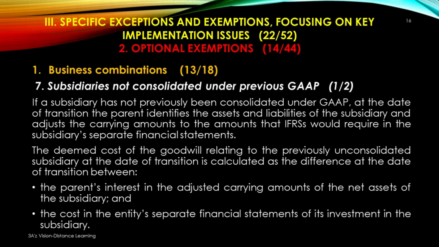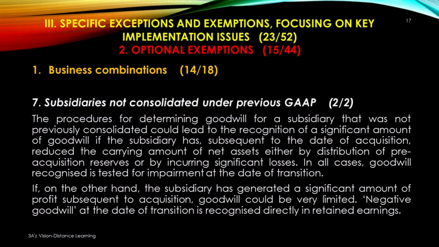The deemed cost of the goodwill relating to the previously unconsolidated subsidiary at the date of transition is calculated as the difference at the date of transition between the parent's interest in the adjusted carrying amounts of the net assets of the subsidiary and the cost in the entity's separate financial statements of its investment in the subsidiary.